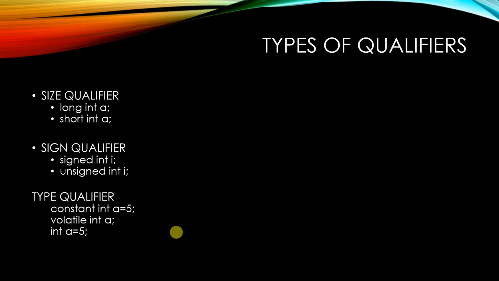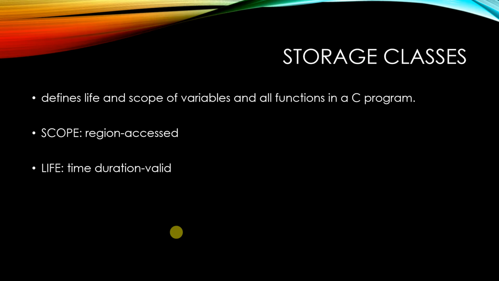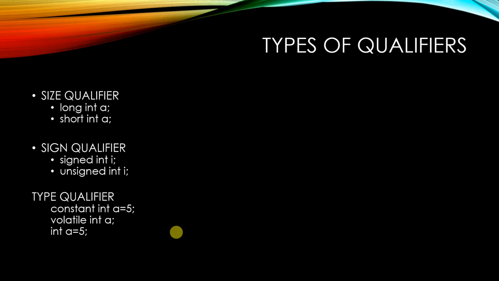Okay, next is the signed qualifier. If we have a signed integer, then we can access both positive and negative numbers, and if we have an unsigned integer, then only positive values can be accessed. So for i equal to 0, i less than 2, i plus plus, if you give signed int i, it can access negative and positive values. If it is an unsigned one, only the positive values will be taken.